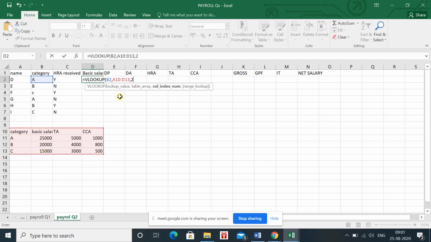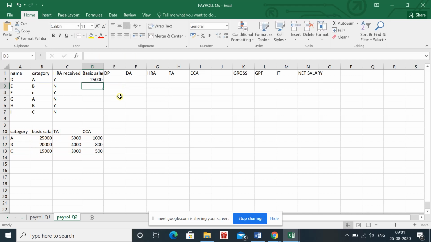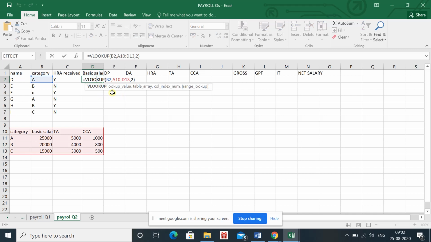After closing the brackets, just press enter. You will see that it has given you the value of 25,000. I'm repeating. In this case, you can see that they are asking what is the lookup value, means for what you want to look up the value.